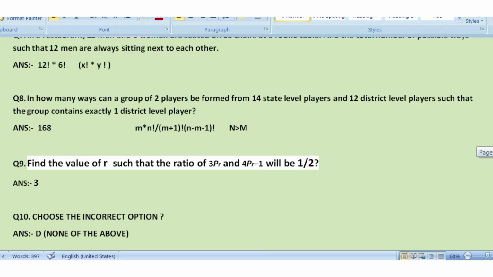And for question number 10, D, which is none of the above, will be the correct option.